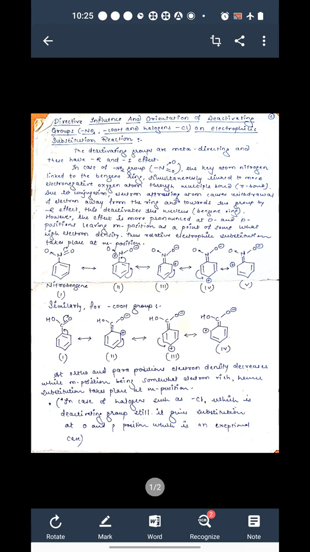Here also the positive charge is there on ortho and para positions, and therefore, as compared to these 2 positions, the meta position is more electronegative, and therefore whenever electrophilic substitution takes place here, it always attacks at the meta position to give the meta substituted product. So this is about the directive influence of deactivating group.